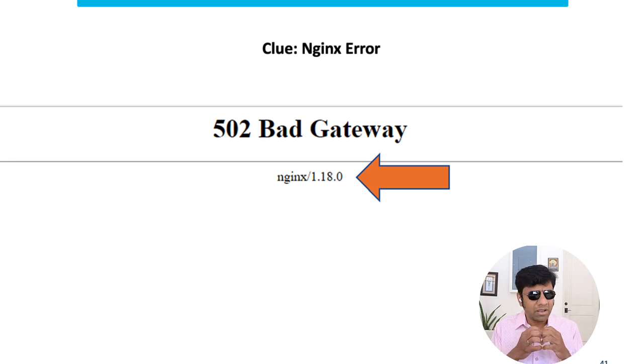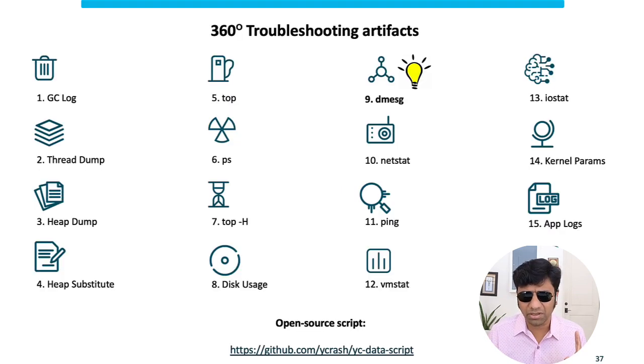I would recommend using this open source script, which is available in GitHub. It's called the yCrash data script. The link for that will be given in the description. You can trigger this script just like this. You can run the yc script and then give the process ID of your application which is suffering from the error. When you trigger it, this script is going to capture 360-degree data from your application.